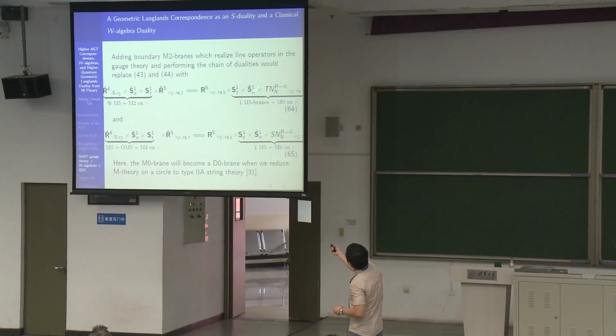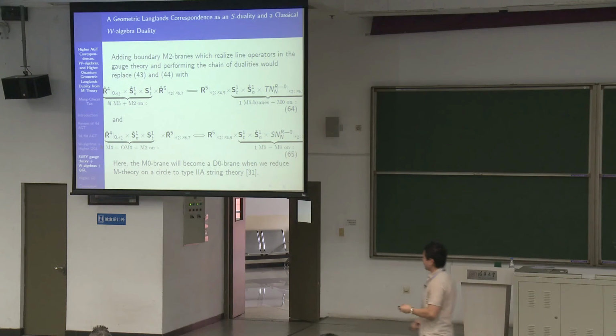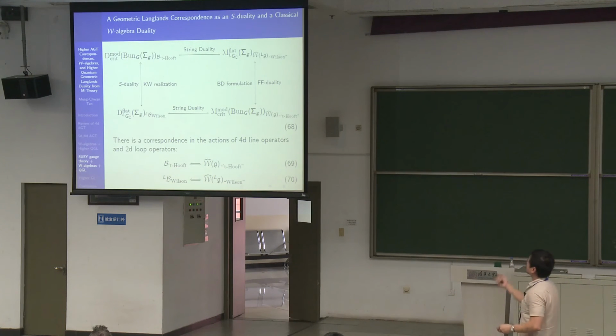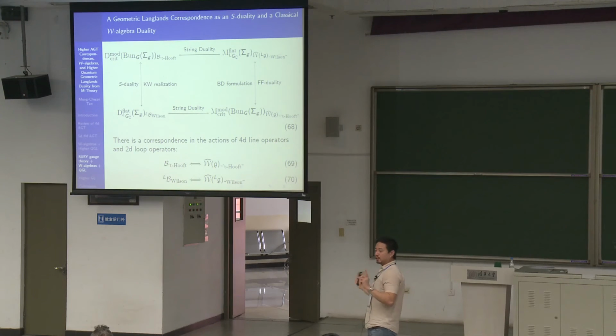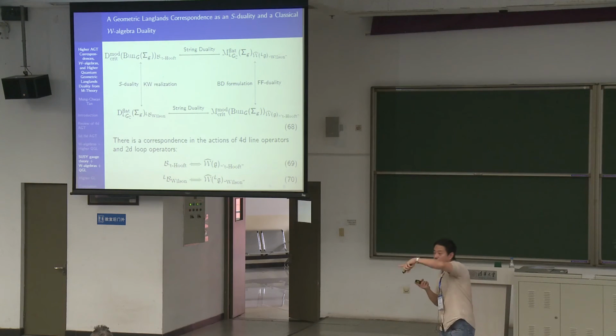You can see that they are like a loop on the I-brane side. So the line on the gauge theory side will give you this action, and then this action. There's a correspondence between these two actions. The line operators on the gauge theory side will correspond to the action of the loop operators on the 2D CFT side on C.